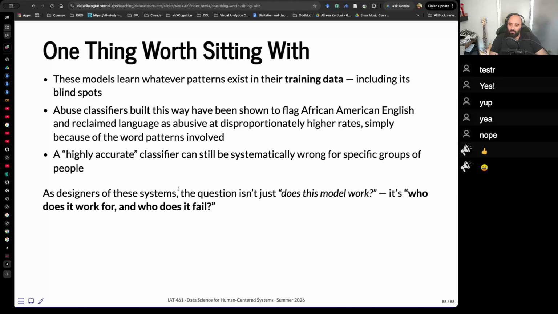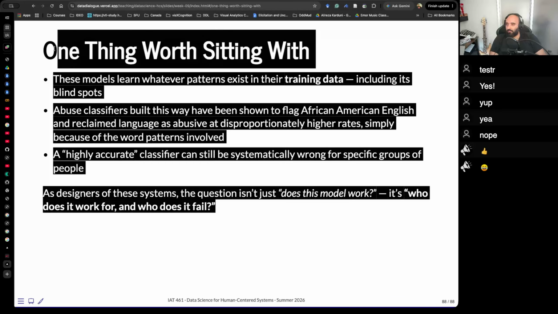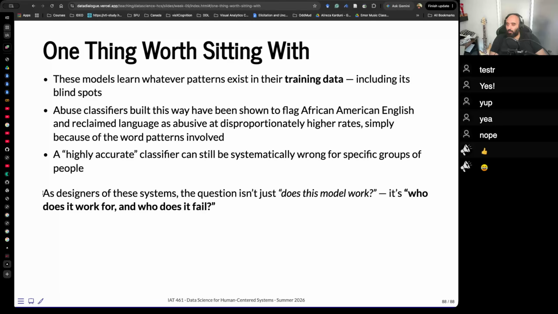So in deciding on a system like this, the question isn't just, does this model work? It's who does it work for and who does it fail? Okay? We learn data science, but we don't have to trust these models blindly. We need to know what we're doing.